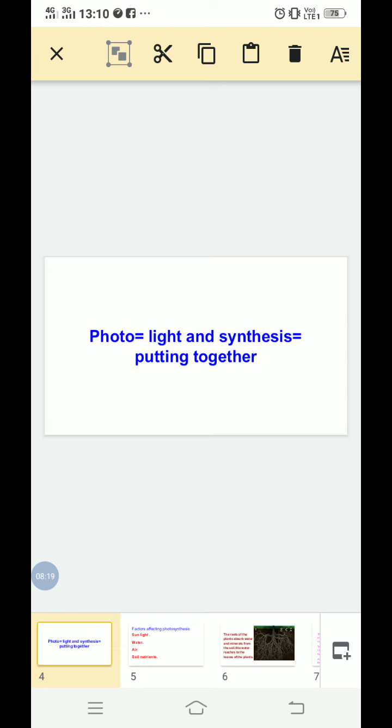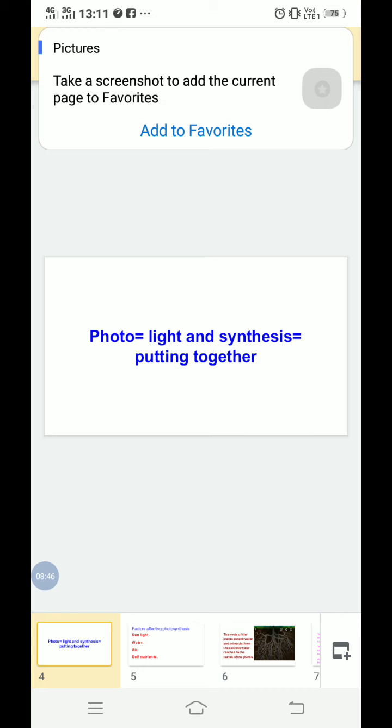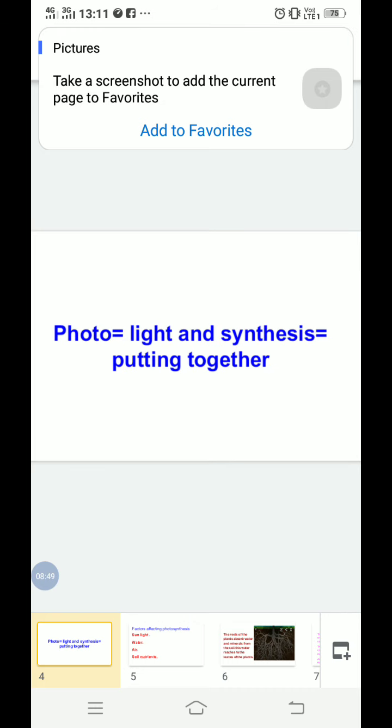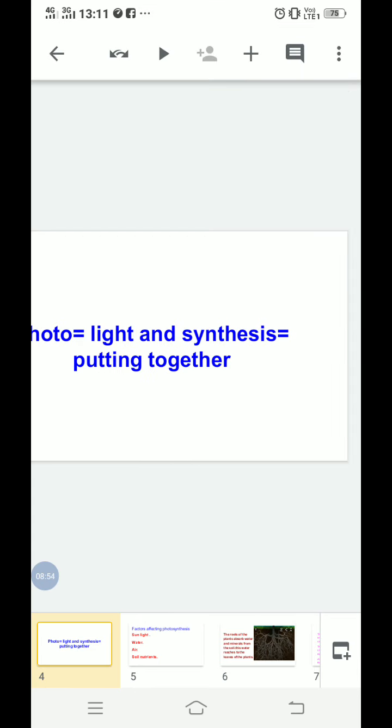So we will discuss what factors are needed by the plants to make their own food. As we cook food in our houses or in our kitchen, we require fire and the ingredients necessary for making that particular food item. Similarly, plants also require certain things for making their own food. So let's discuss what the plants require.